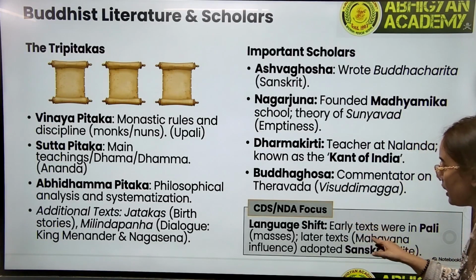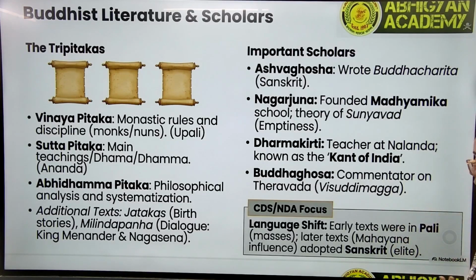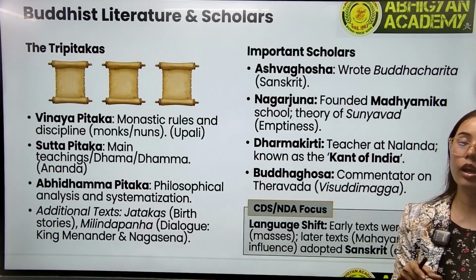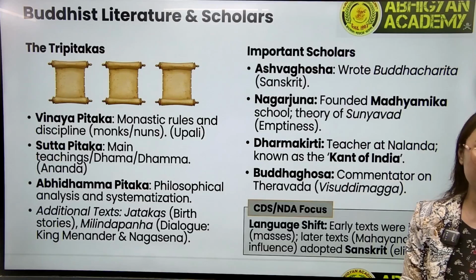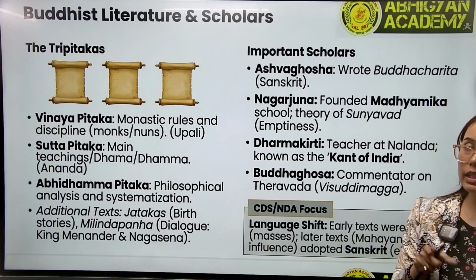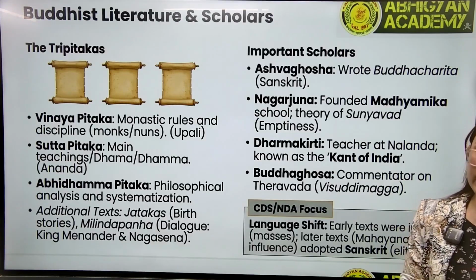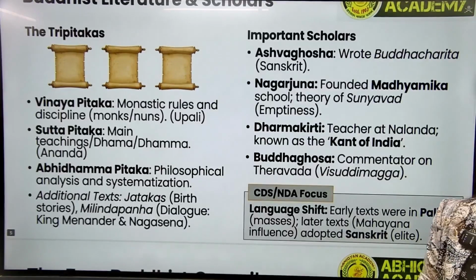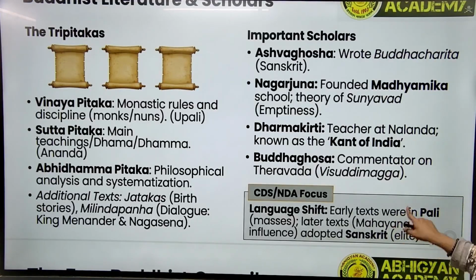Now, the language that they used in preaching the ideologies of Buddhism was Pali. Pali was the language used by Buddha and his followers to preach the ideologies of Buddhism. Why Pali? Because Sanskrit had become the language of the upper class. That is why Pali was used to preach the ideologies of Buddhism.